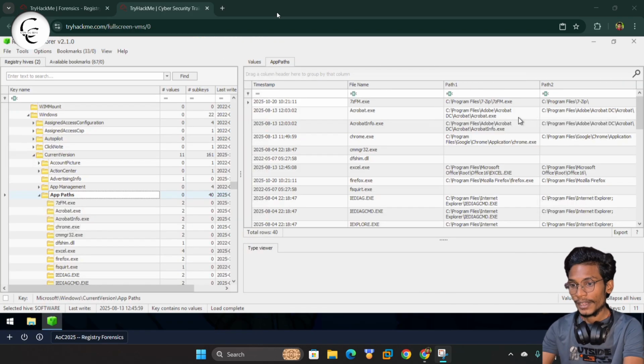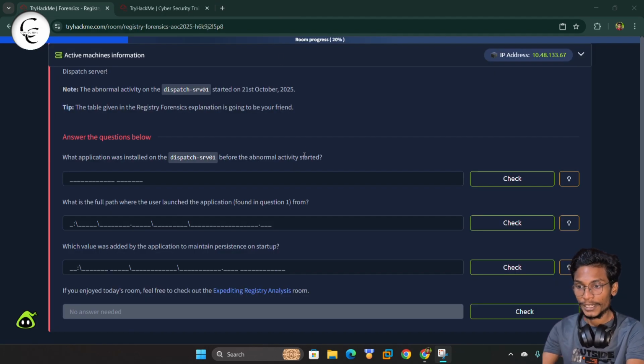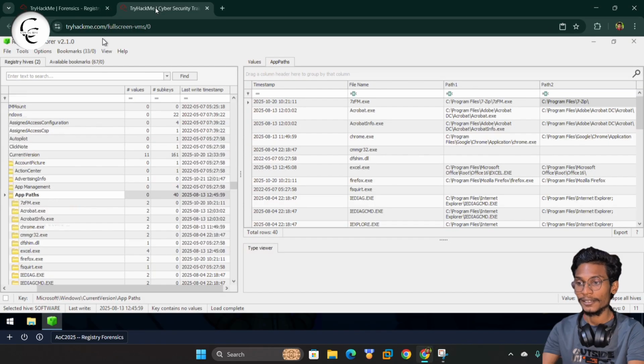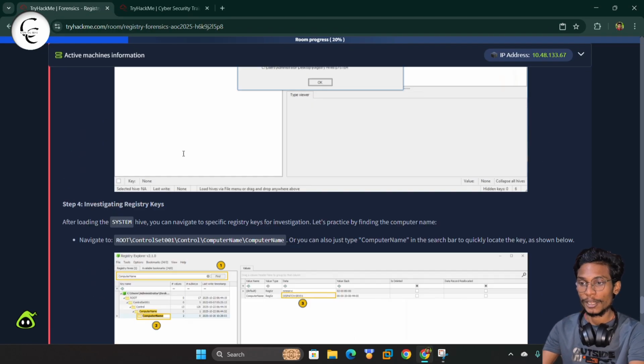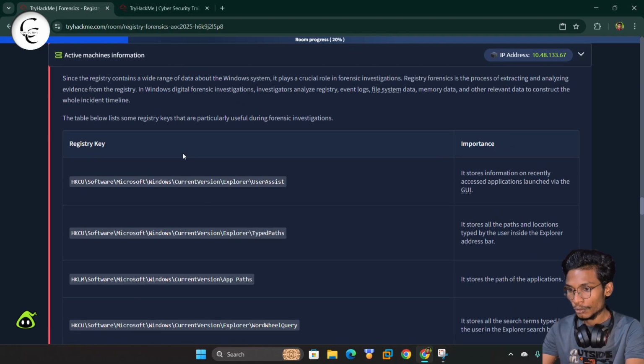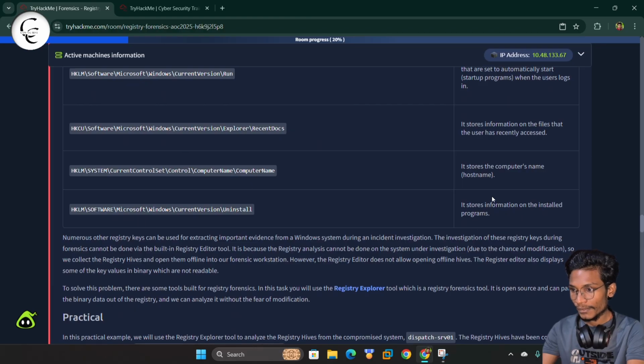Here we have the first question: what application was installed on dispatch server 01 before the abnormal activity started? We have the date, 21st October 2025, which is the date after which the abnormal activity started. To get that information we have to move to this path: Software, Microsoft, Windows, CurrentVersion, and Uninstall.